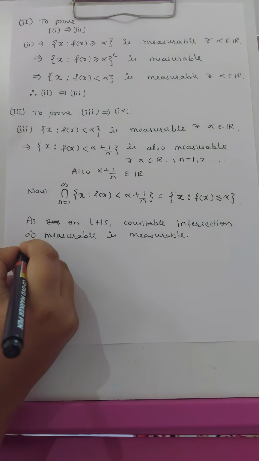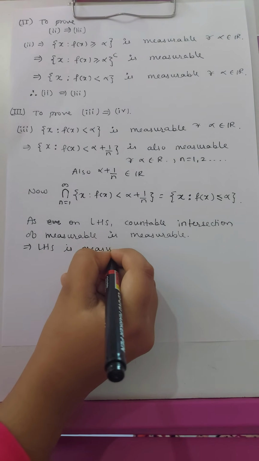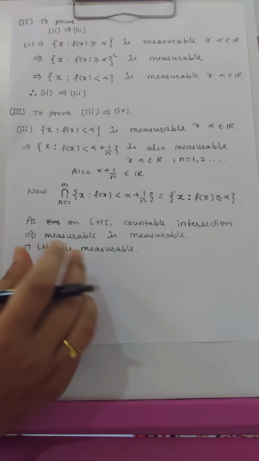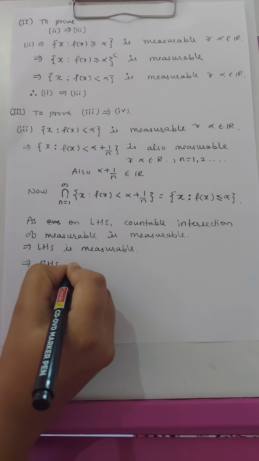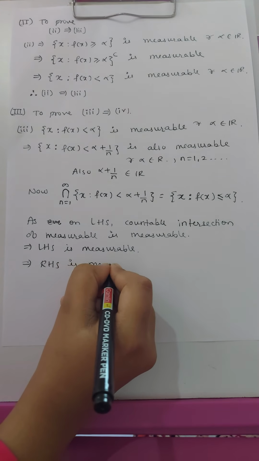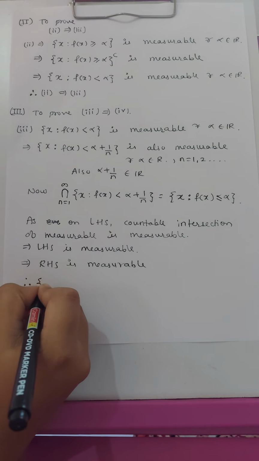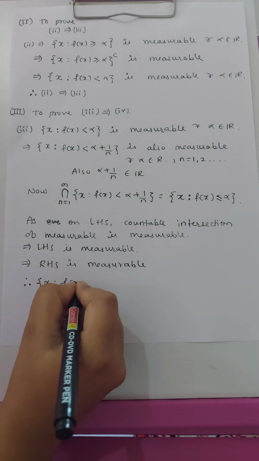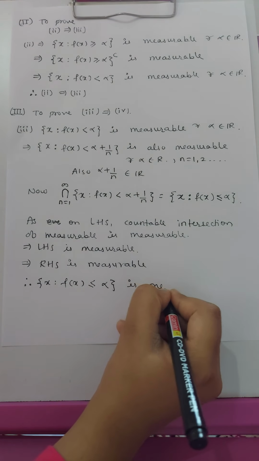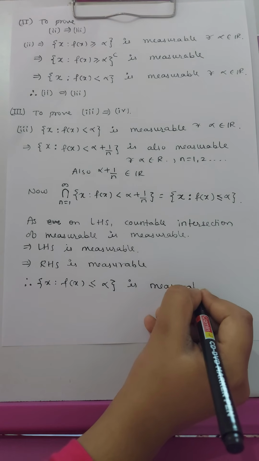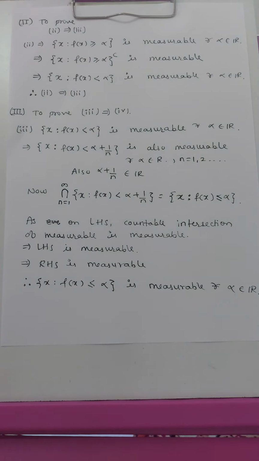So this implies that the LHS is measurable, and since the LHS is measurable, the RHS is also measurable. So therefore the set of x such that f(x) is less than or equal to alpha is measurable for alpha belongs to R.